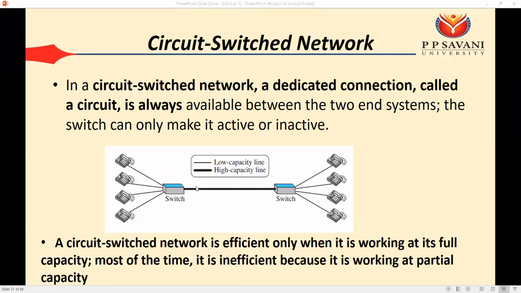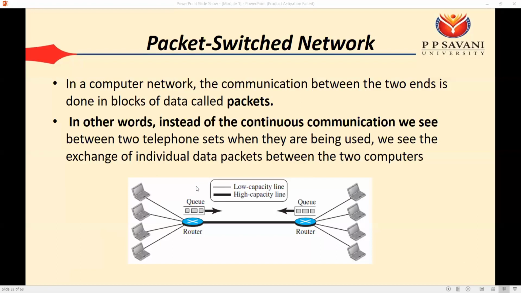So in real time, we have moved to the packet switched network. Okay. So here we can say that we have the router. The router has a buffer, or we can say some memory, in which it can store the packet, and after some time it can forward the packet. So here the router has store and forward capability. So it can store it for some time, and after some time, whenever the link is available, the router can send that packet on the link.